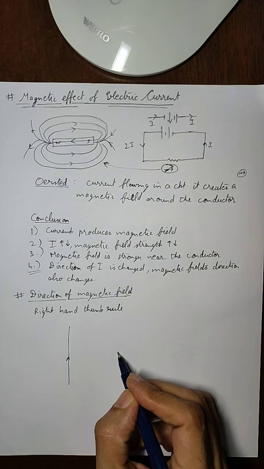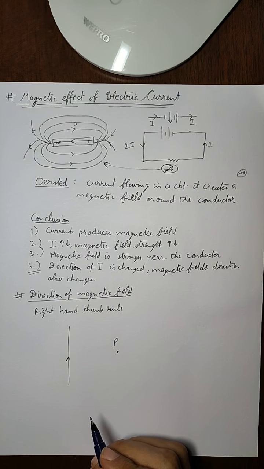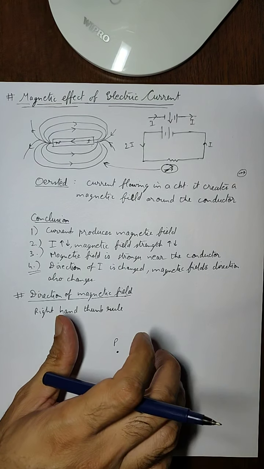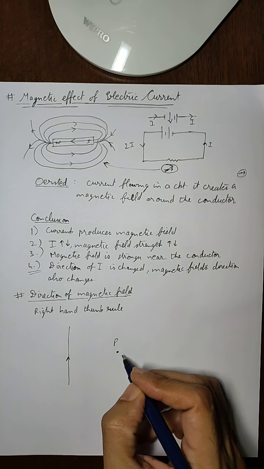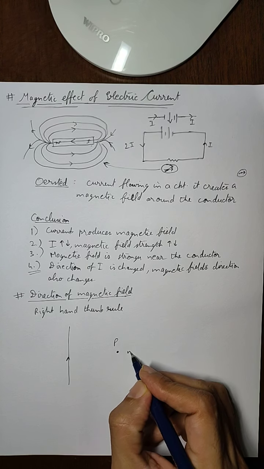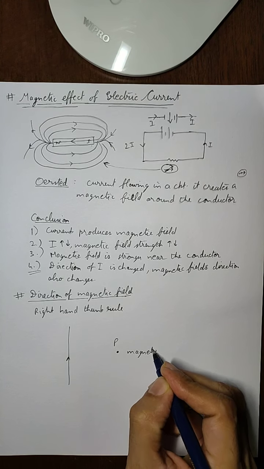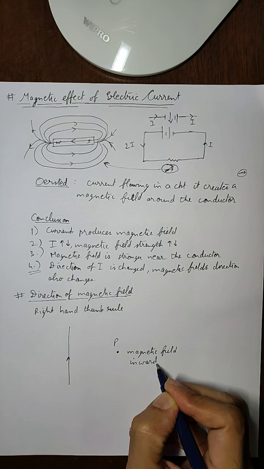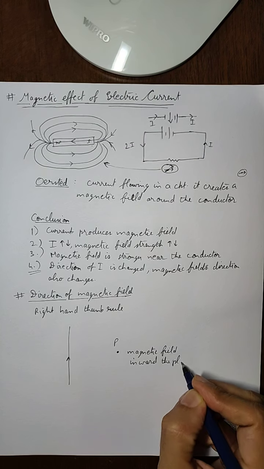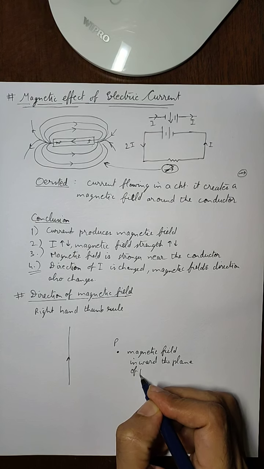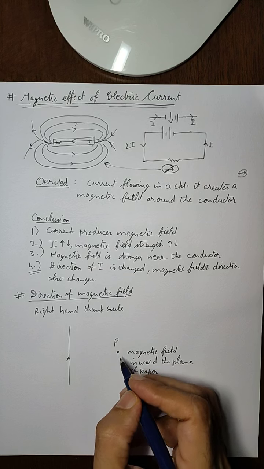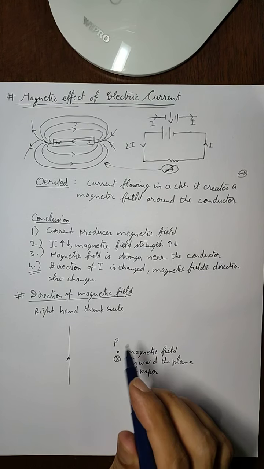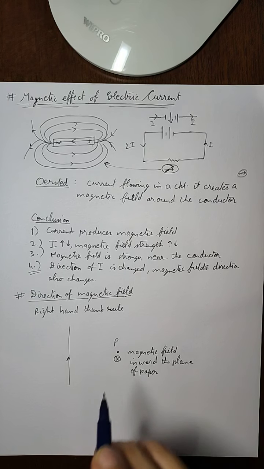So if this is the conductor and suppose we have to find the magnetic field at this point P, the thumb will be here and the fingers will curl in this direction. That means here at this point the magnetic field will be inward into the plane of paper. This inward magnetic field is denoted by this symbol, a cross symbol. It means that the magnetic field is going inward.